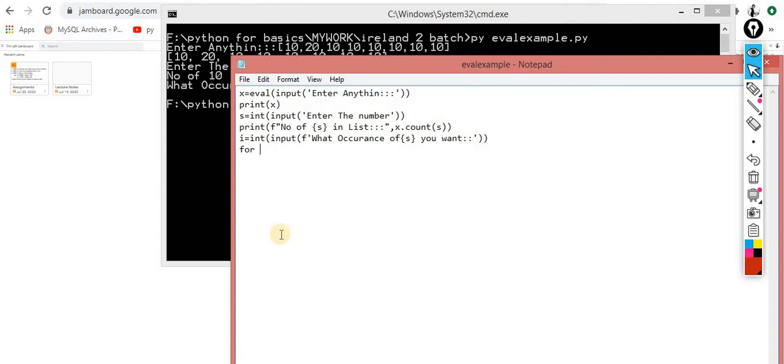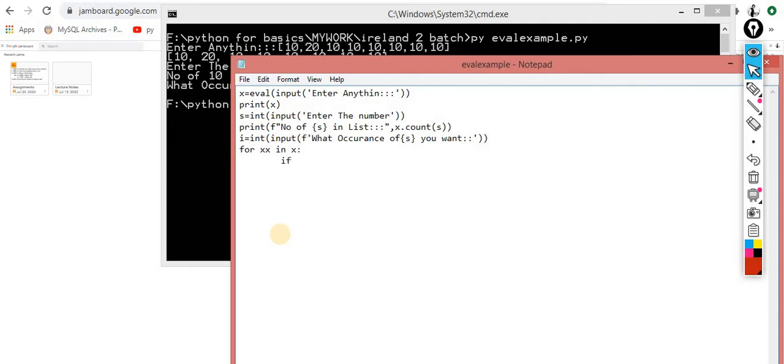This can be implemented with index as well as without index. So let's try with the index. Counter, for xx in x, okay, I iterated it.